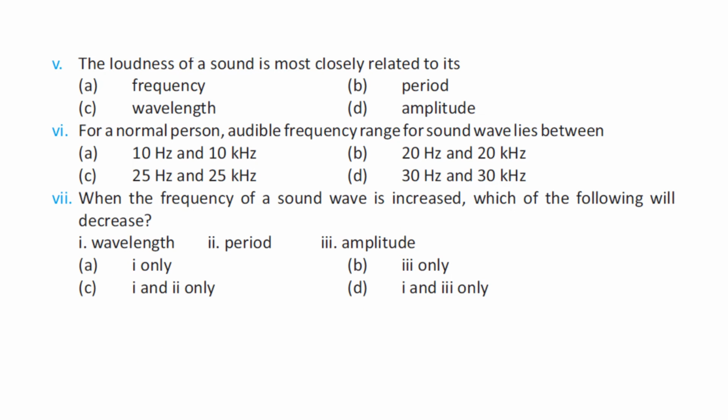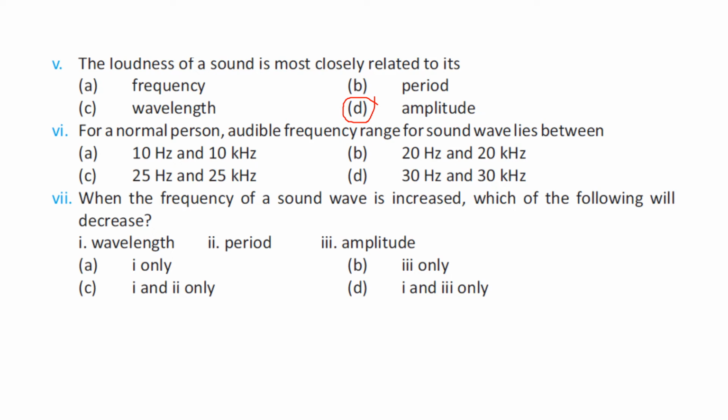So the fifth: the loudness of a sound is most closely related to its frequency, wavelength, period, and amplitude. So the right option is option D. If I have a greater amplitude, there will be more loudness, right? So it has a direct relation with amplitude.